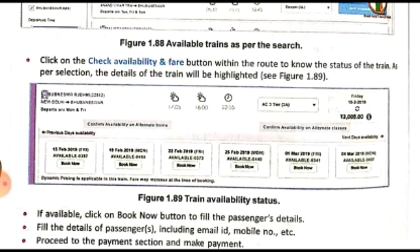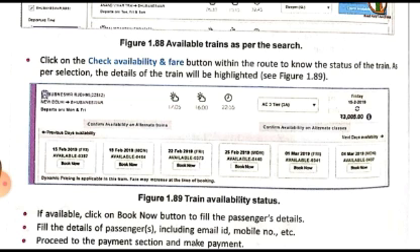Okay, so if the seats are not available on that day, or you want to change your date of journey to some other day, if it is flexible with you, then you can choose to book on some other date. So here it is showing you the option to book not only on 16 February but on the next 5 days also. Then, after you have chosen any of them, if the seats are available, you will click on the book now button to fill in the passenger's details.